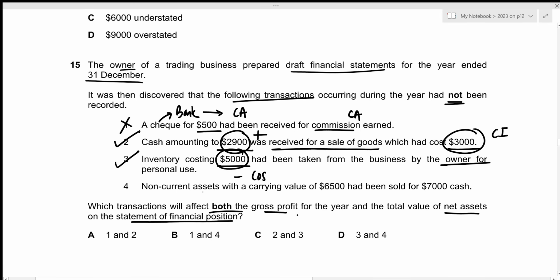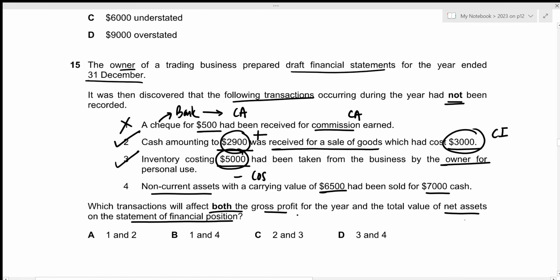Then for the fourth one, non-current assets with a carrying value of 6,500 had been sold for 7,000 cash. And remember, this would have resulted in a profit on disposal, which would affect the profit for the year. But in this case, we're only looking at the gross profit, right? So this will have no impact on gross profit.